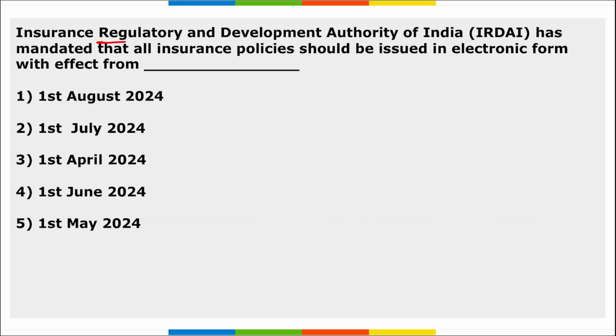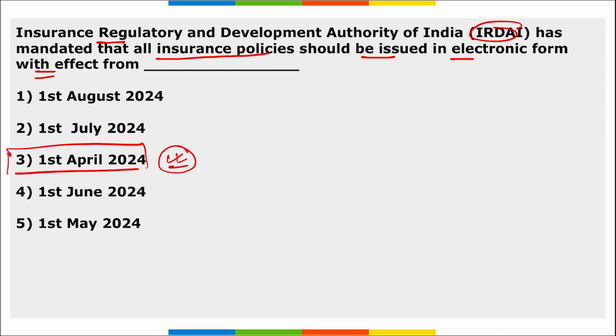Next, IRDAI has mandated that all insurance policies should be issued in electronic form with effect from 1st of April. That means from 1st of April, all the insurance policies will be issued in the electronic format. And the process of acquiring and managing insurance policies electronically is known as e-insurance.